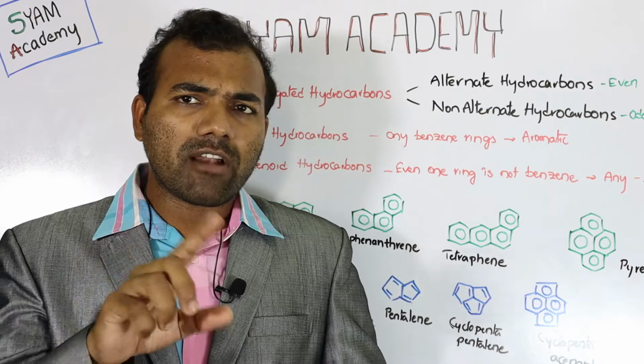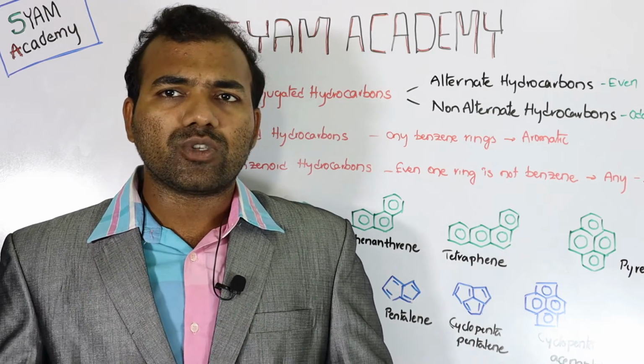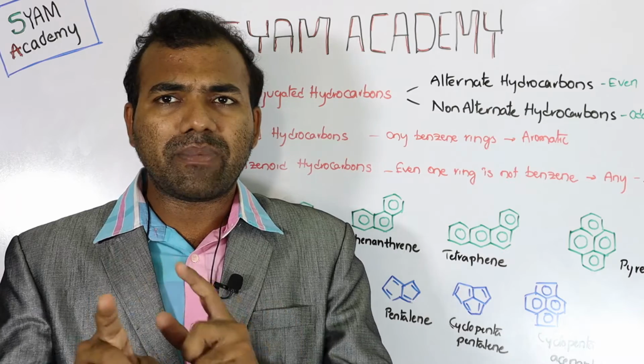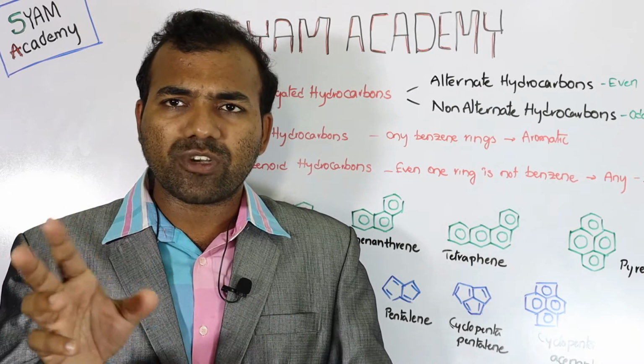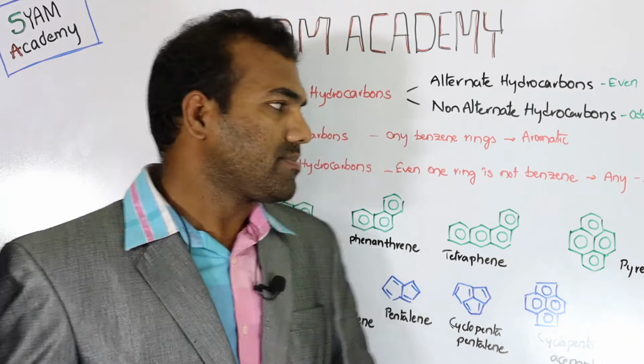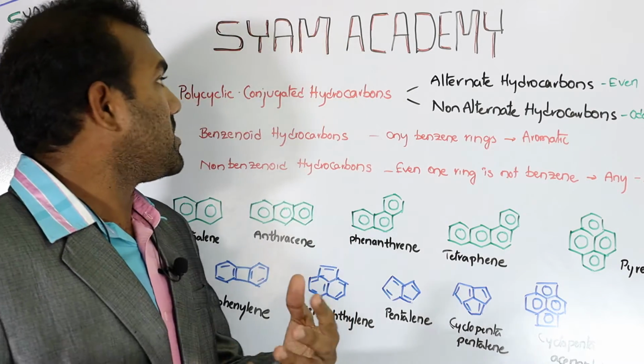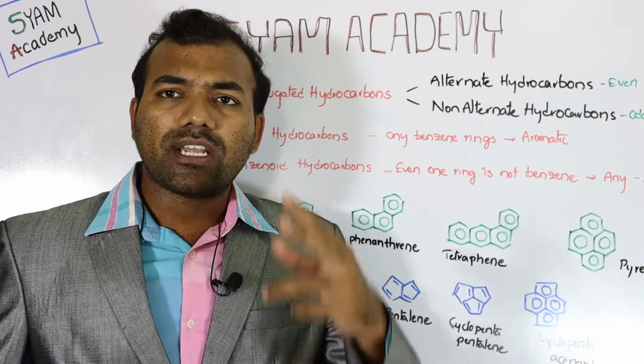So there should not be alpha-alpha or beta-beta at adjacent positions. If there is alpha-alpha or beta-beta at adjacent positions, then it is a non-alternate hydrocarbon.